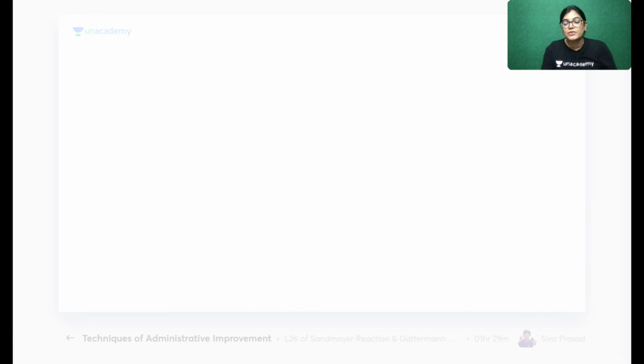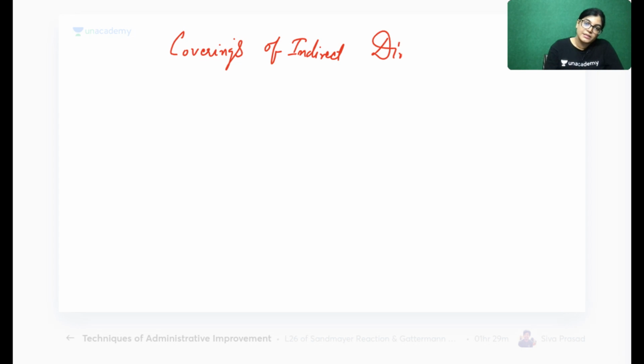As I told you, the direct one will be of two types. So please write down the heading: coverings of indirect and that of direct inguinal hernia. It is important that you know the difference between the coverings of direct and indirect inguinal hernia.